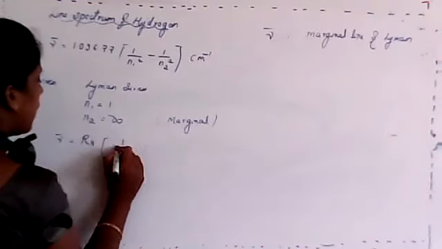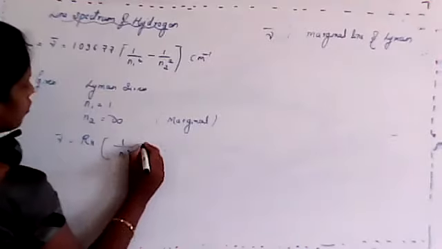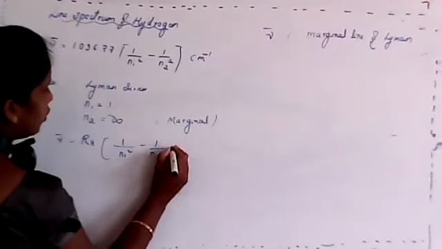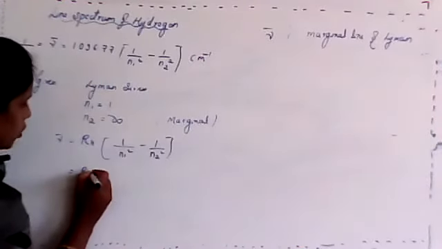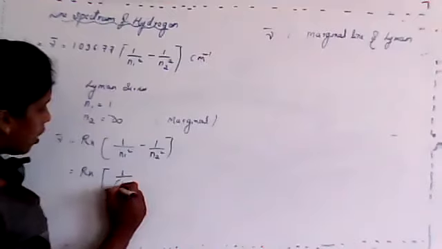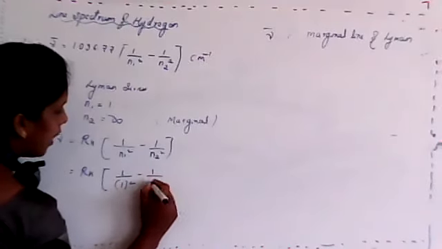RH is nothing but Rydberg constant into 1 by n1 square minus 1 by n2 square. Just substitute the value: RH into 1 by 1 square minus 1 by infinity whole square. 1 by infinity equals to, students, answer, yes, it is 0. Very good.